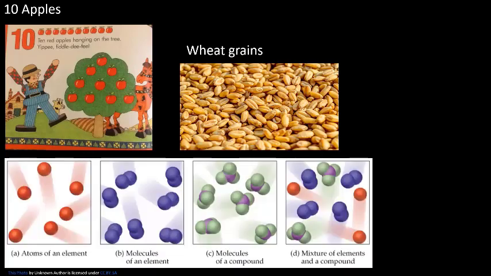Okay. Now let us see atoms and molecules. Atoms of an element are shown here, molecules of an element, molecules of compound. Have you ever seen an atom or molecule of a compound or element? No, sir. Why? Because they are really invisible to our eye. Atoms or molecules are very small in size. You cannot see those very small atoms or molecules of any substance.